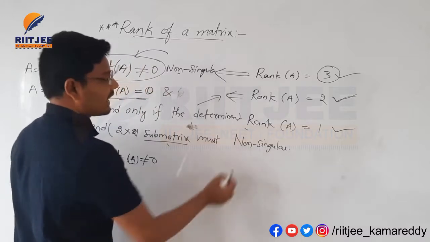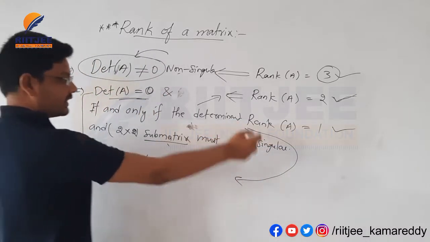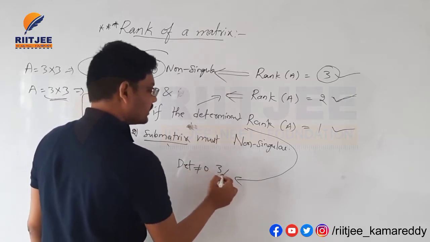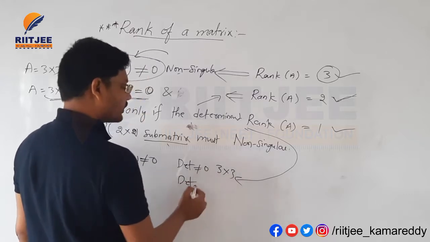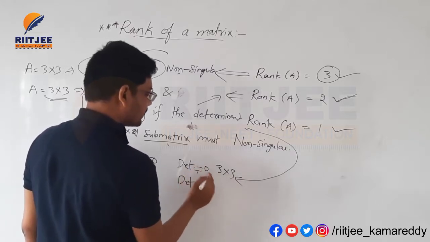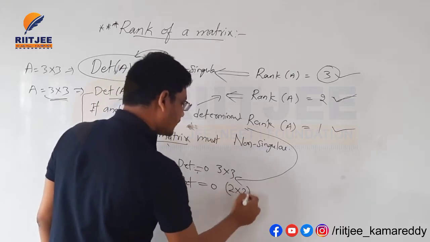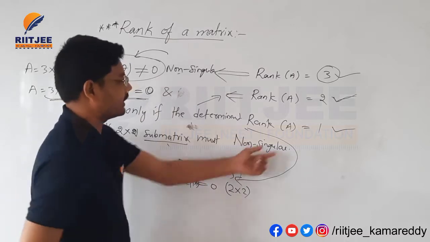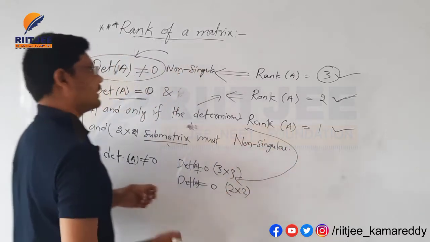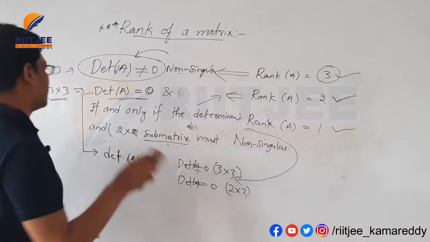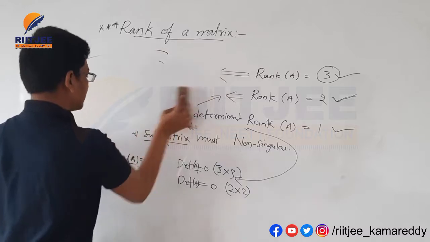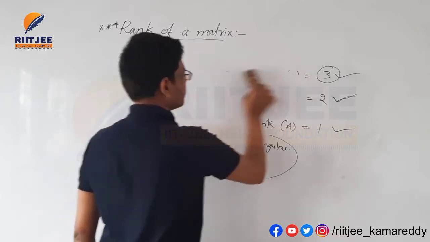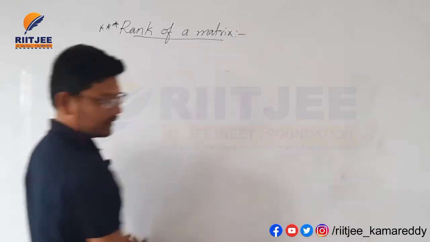Then finally, the rank of the matrix is equal to 1. If the determinant of the 3 by 3 matrix and all possible determinants of 2 by 2 submatrices are equal to 0, then only that matrix has rank 1. This is case 1. Listen carefully, I am repeating once again: 3 cases are there for the rank of a matrix.